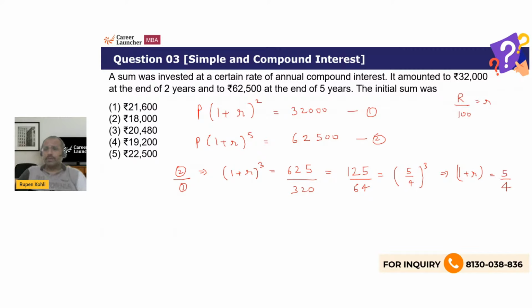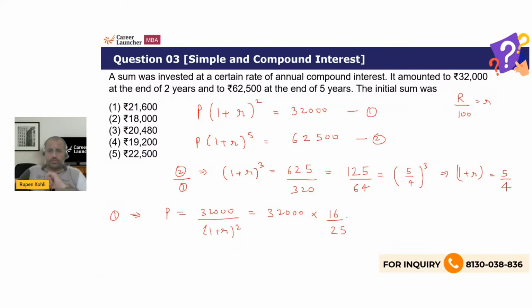So we can just replace directly this 1 plus R value in the first equation and get the value of P. From the first equation, we get P is 32,000 over 1 plus R square, and 1 plus R is 5 by 4. So this is coming to be 32,000 divided by 5 by 4 square, or into 4 by 5 square, which will be 16 by 25.